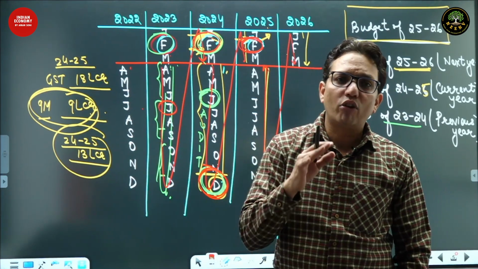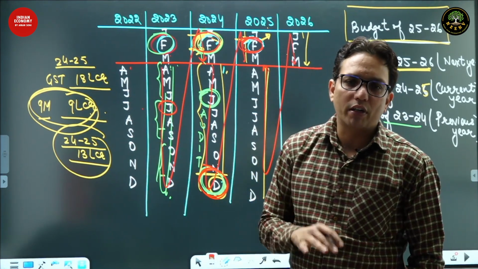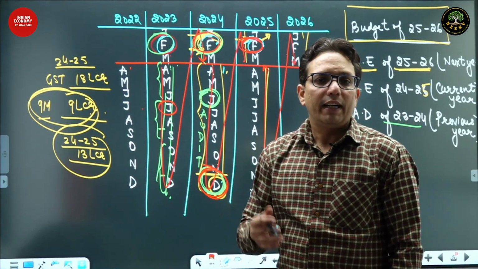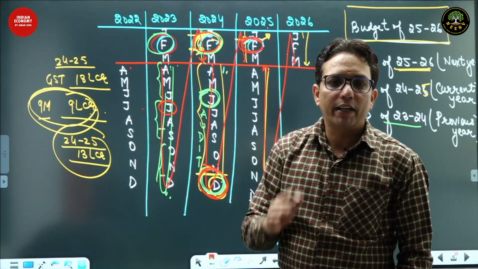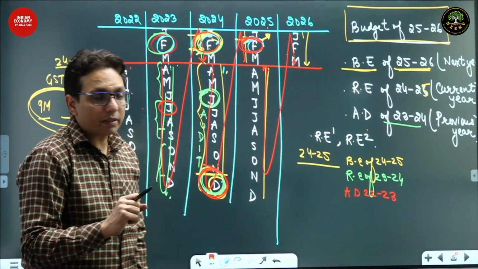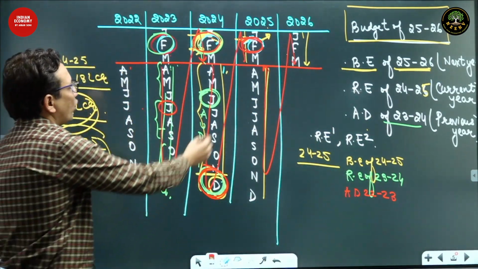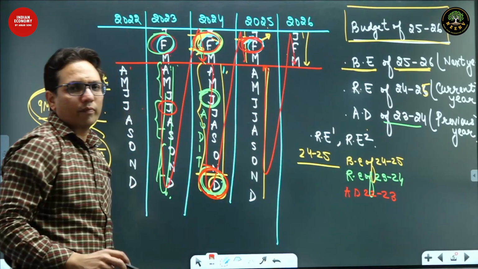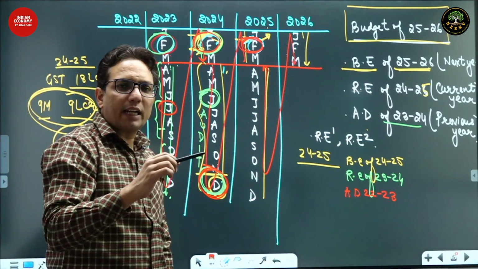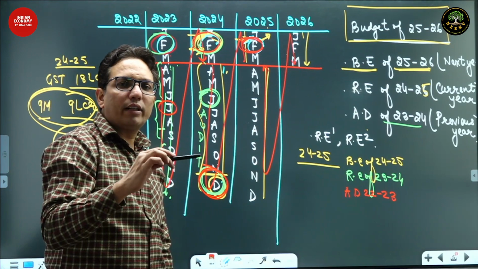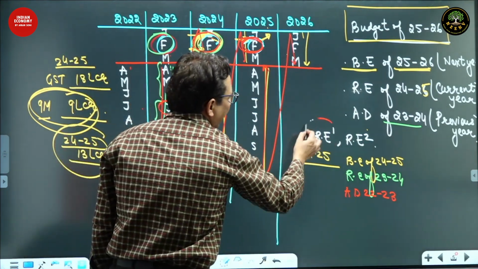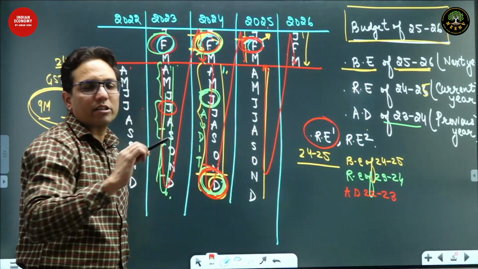NSO would say, sir, we have already done it once, we have the actual data. The PM is not satisfied, the government is not satisfied. It says recalculate whatever we did again, recollect the data, recalculate the data. If this happens, and suppose the data comes out over here, whenever the data comes out. So now we have already calculated the actual data, and now the NSO is revising the actual data. That would be called RE1, first revised estimates.